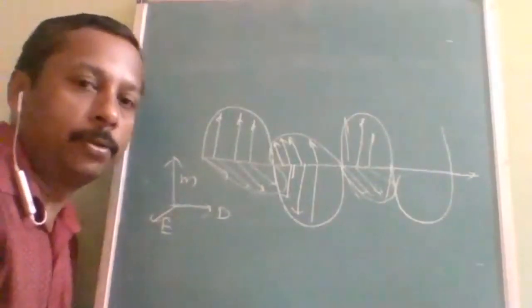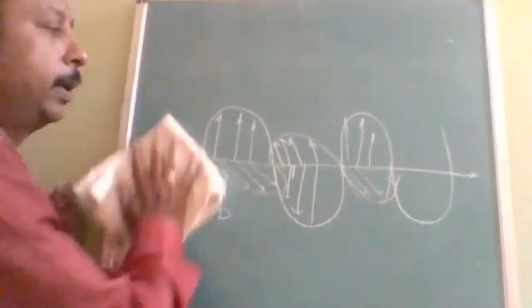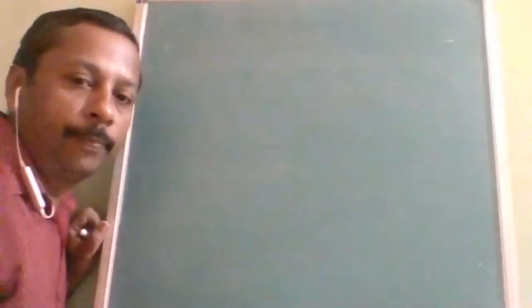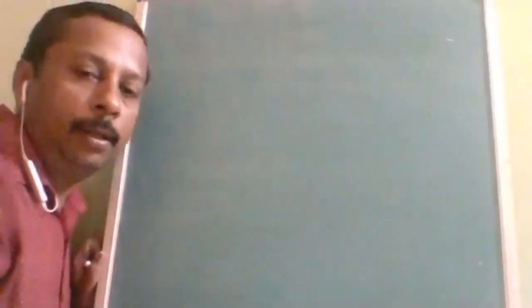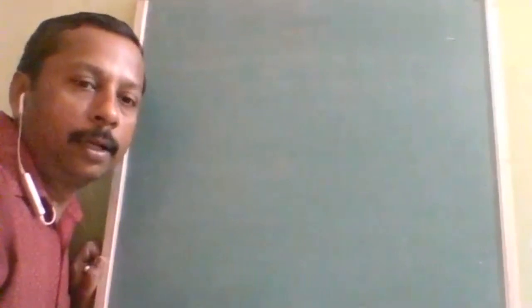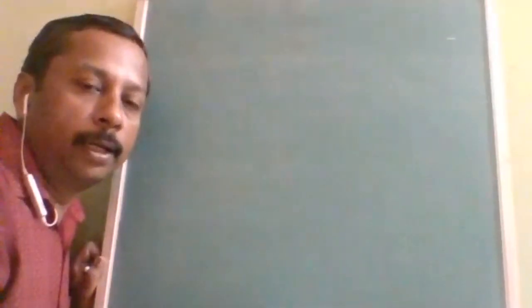Is it understood? So all electromagnetic waves consist of how many parts? Two parts, the electrical wave and the magnetic wave. But depending on the wavelength and frequency, there are different types of electromagnetic waves.